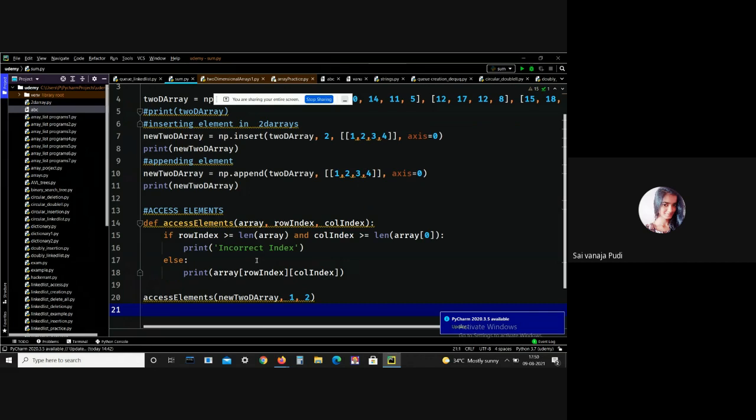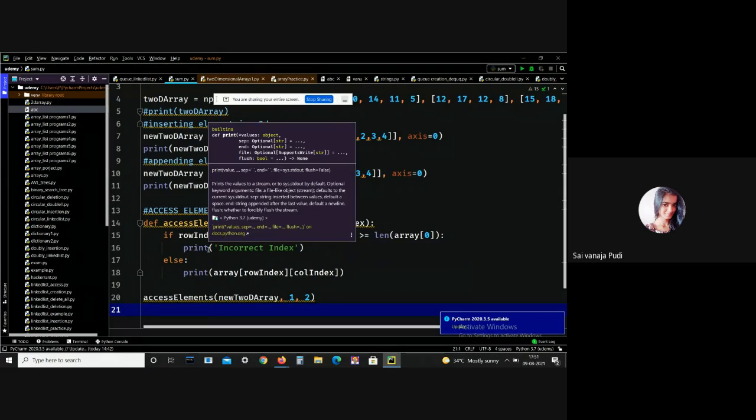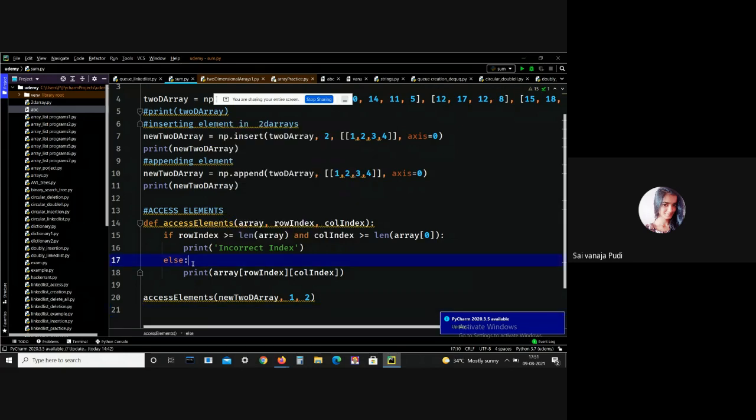Here, the if condition checks if the row index is greater than the length of the array, and the column index is also greater than the length of the array. Then I'm printing incorrect index. You have to give values within the length of the array.